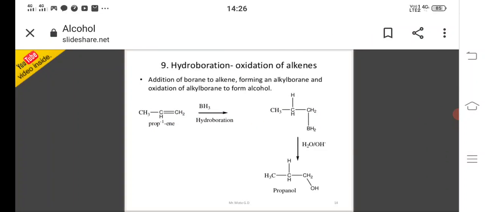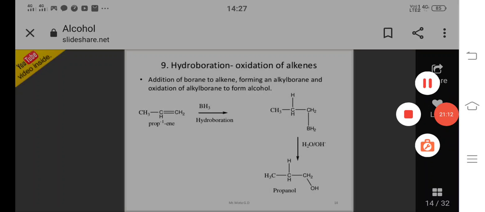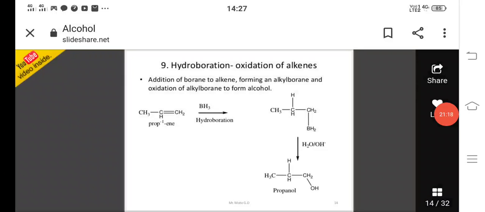And hydroboration oxidation of alkenes: addition of borane to alkene forming an alkyl borane, and oxidation of alkyl borane to form alcohol. Here propene undergoes hydroboration with BH3. An intermediate is formed, and on hydrolysis it is converted to propanol. Okay students, these are the preparation methods of alcohols. Hope you understood. Thank you.